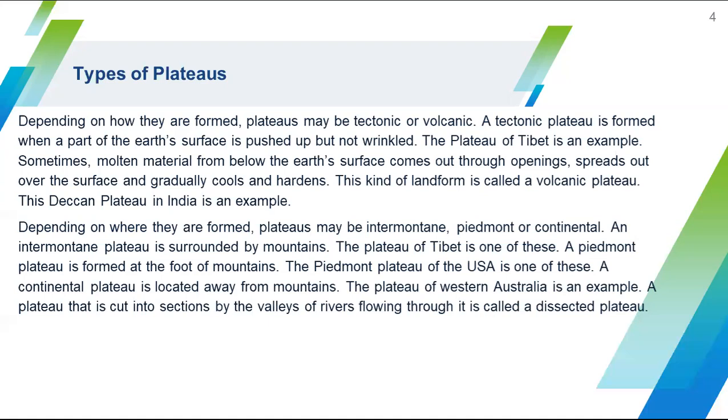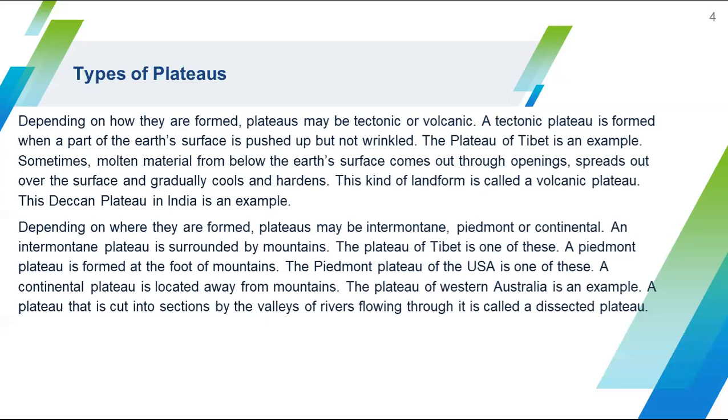This kind of landform is called a volcanic plateau. That means volcanic plateaus are formed from volcanoes. An example of a volcanic plateau is the Deccan Plateau in India, and there are many others.